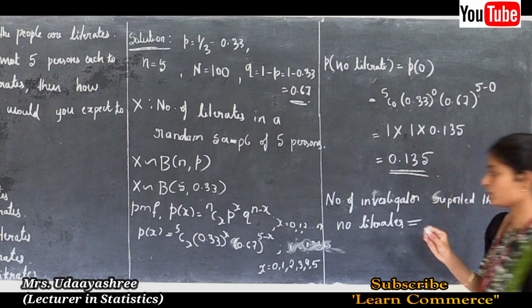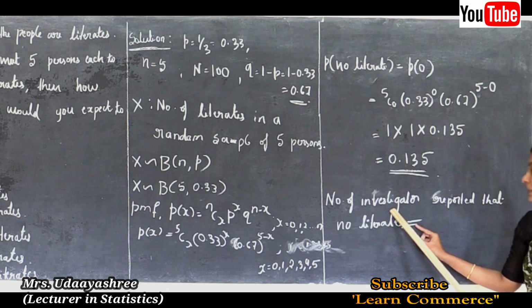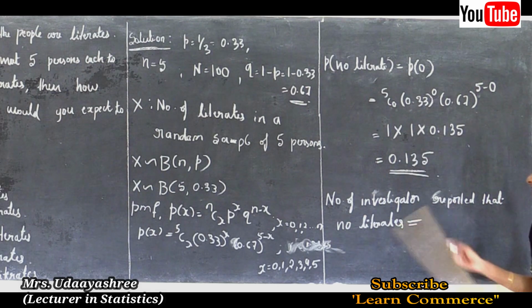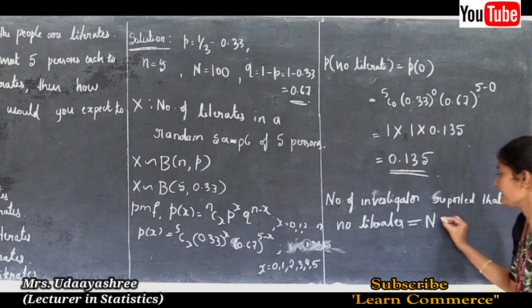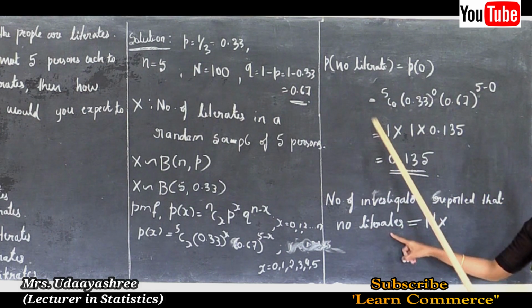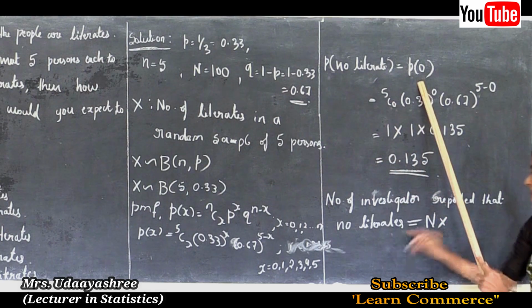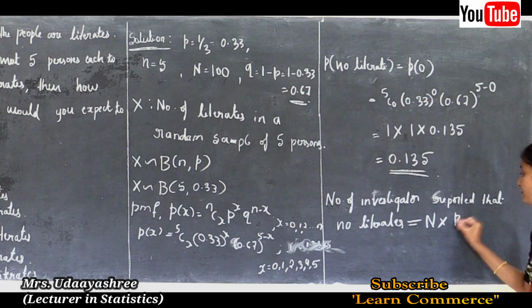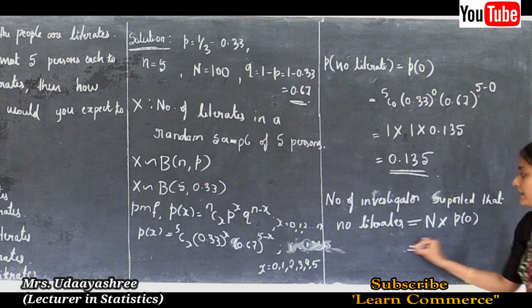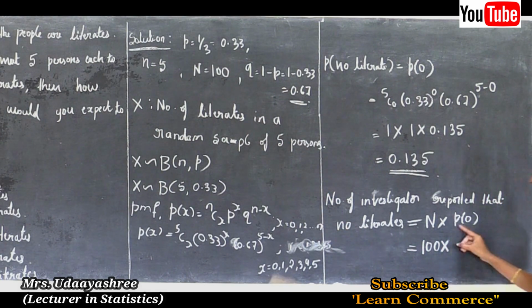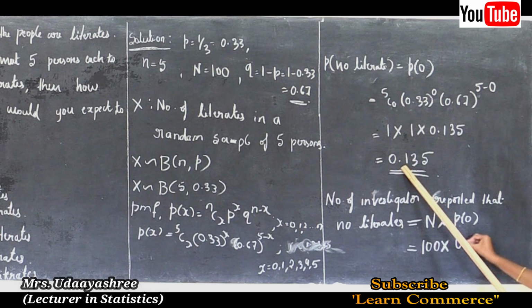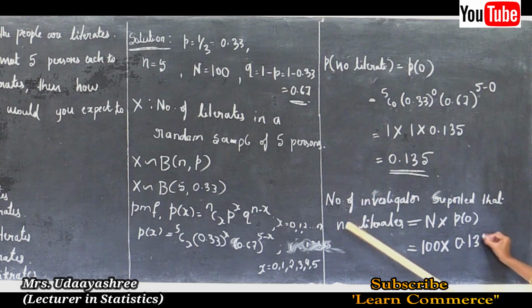How to calculate the number of investigators reporting no literates? This is equal to capital letter N into P of 0. See here capital letter N is 100, then P of 0 is 0.135.